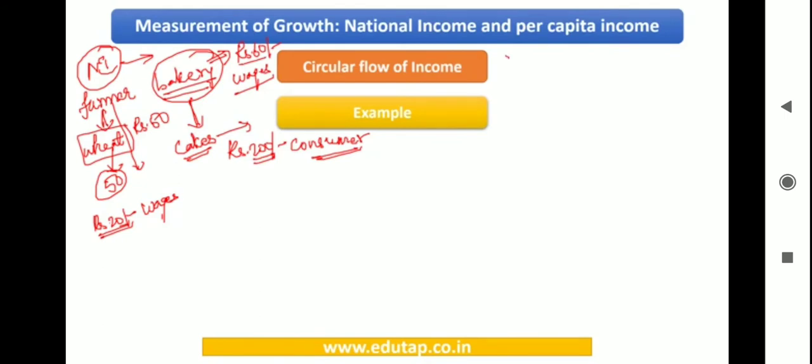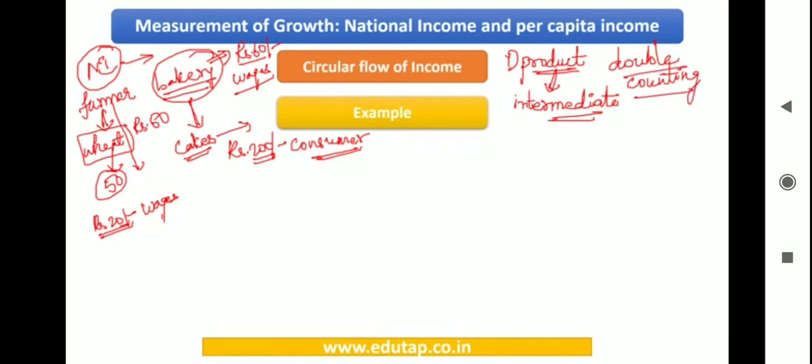So first we are going to use the product method, or you can say the output method or the value addition method. So now what you're going to do here, you're going to find the final value of the goods and services produced. Now you need to recollect the discussion that we were having, that when you're calculating the final value, you need to subtract the value of intermediate goods. So you're not going to take into account the money spent on the raw materials. And why are we not going to do so? Because we need to avoid double counting. So immediately recollect, we have been discussing a lot about this, right? So let us get to work here.